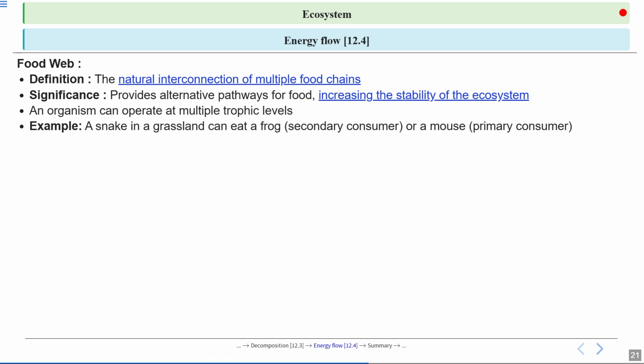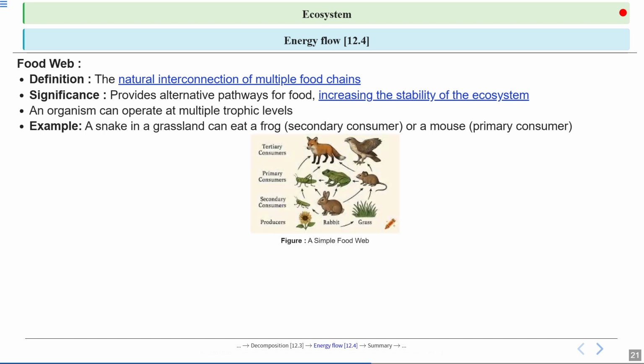Both of them occupy a different trophic level: one is a secondary consumer, the other a primary consumer. Here you can see an image showing a simple food web. Obviously, you will have producers, primary consumers, secondary consumers, and tertiary consumers. Now you can see a lot of food chains are interconnected here.